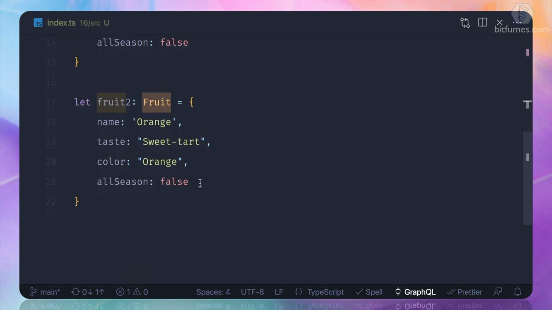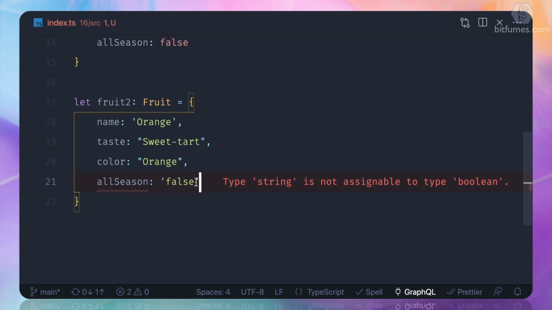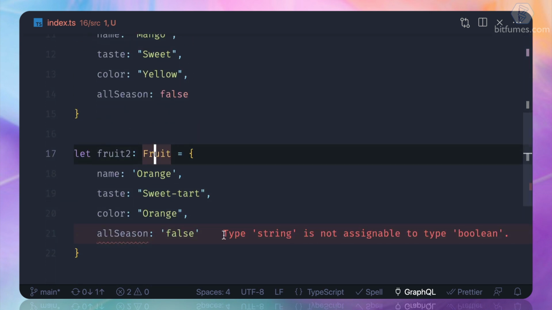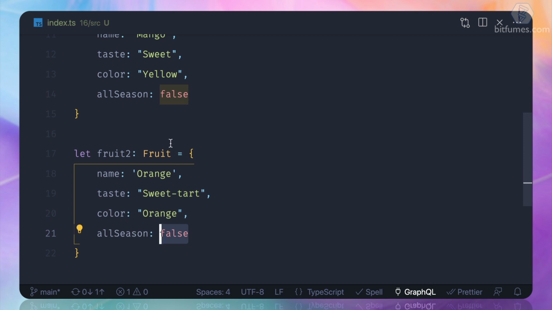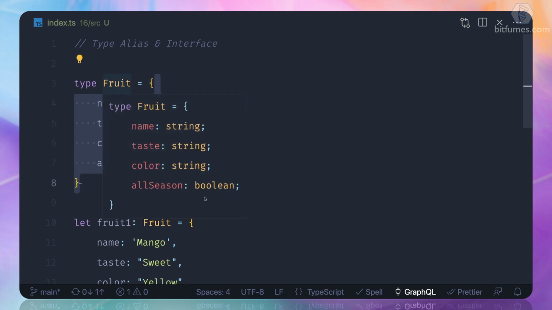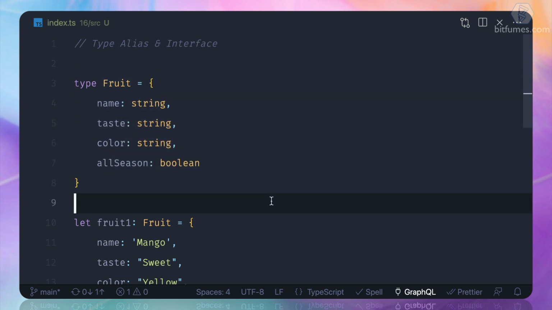And this means that if I try to do something like that, since we have defined in the fruit type that allSeason is going to be a boolean, it's now complaining. So this is called a type alias. We are giving this type an alias, and we already know these things. Now this is good for each of these things, but things get really interesting with interfaces.